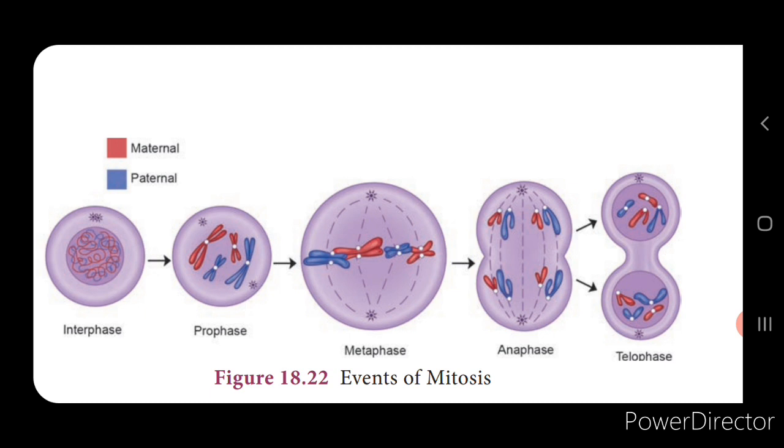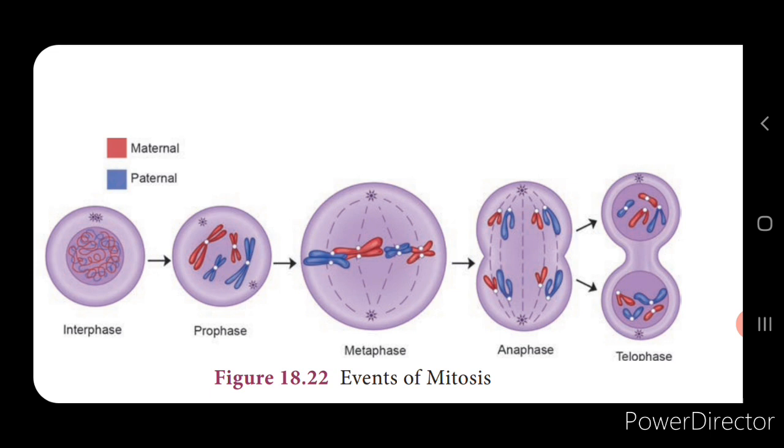In the telophase, each chromatid or daughter chromosome lengthens, becomes thinner and thinner, and again turns into a network of thread-like structures, and the spindle fibers break down and disappear.